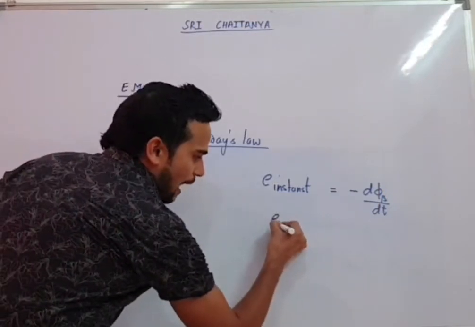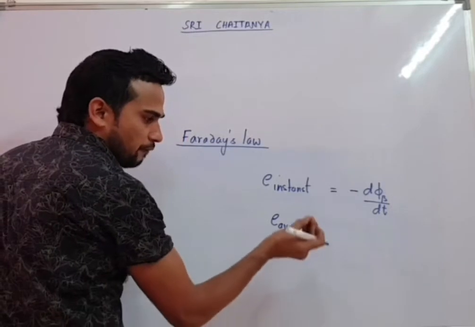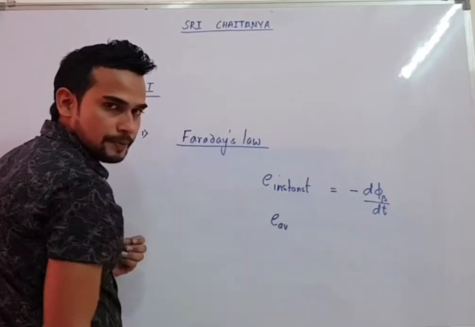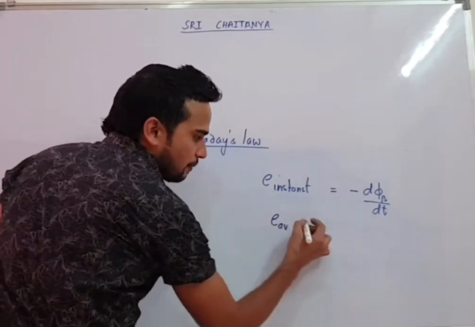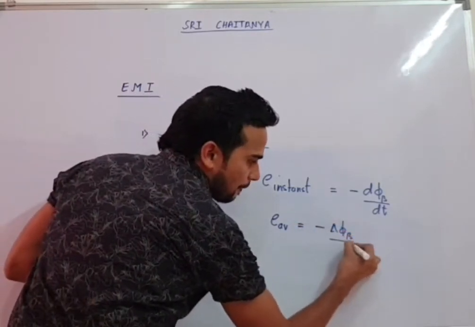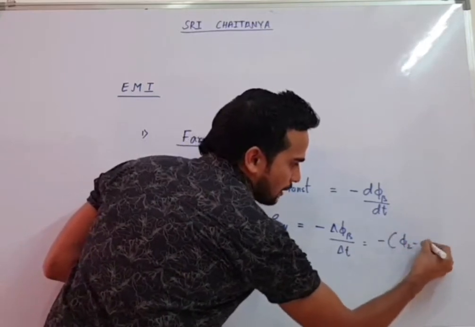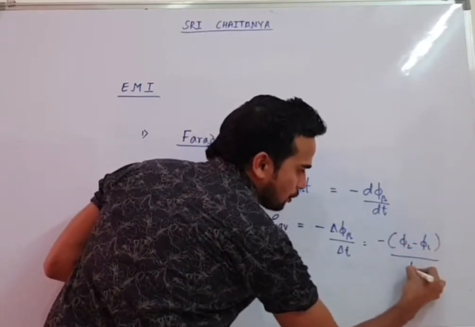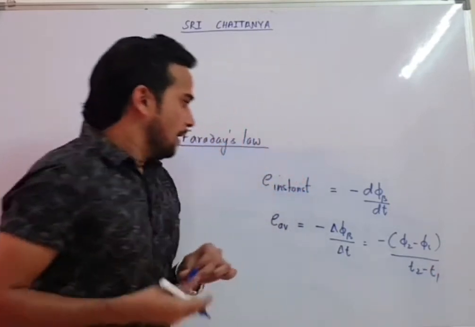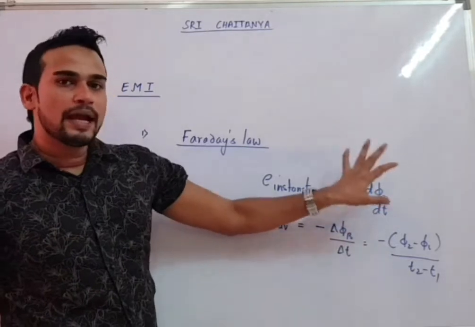Someone asks you average EMF for a duration of time. Someone asks, find the induced EMF from t equal to 0 to t equal to 2 seconds. That means they are asking you average EMF. Average EMF will be minus delta phi b by delta t, or you can write minus (phi 2 minus phi 1) upon (t2 minus t1). Phi is flux, b is representing magnetic flux.